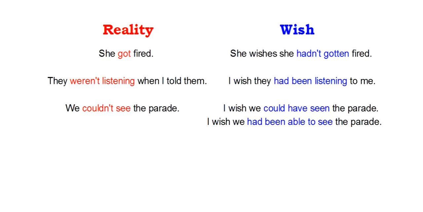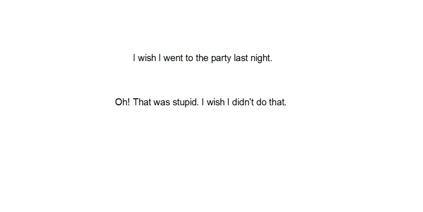Something, again, about common errors, especially for native speakers. Have a look at these sentences. These are not correct. Grammatically incorrect sentences, though any native English speaker understands when these sentences are said. But if I say the first one, for example, I wish I went to the party last night.